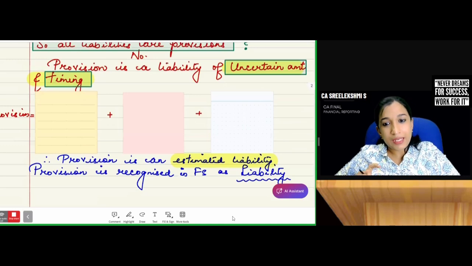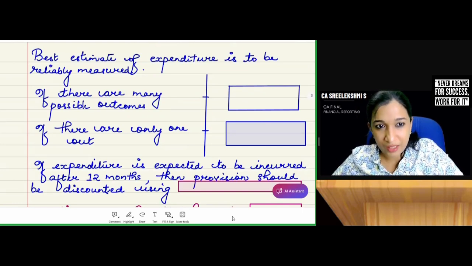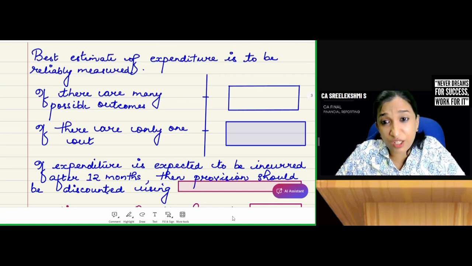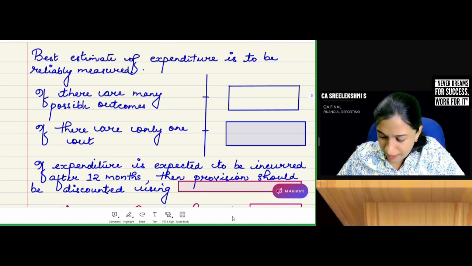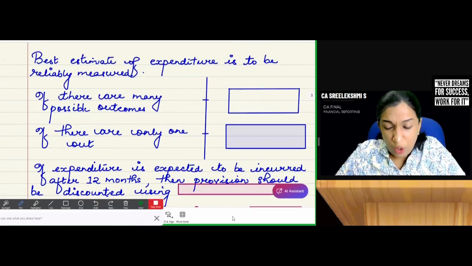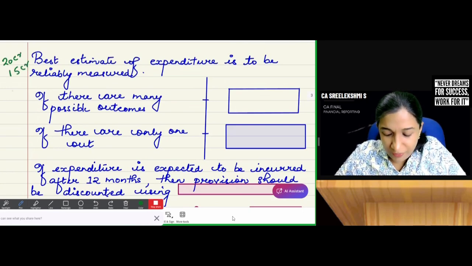Okay. Now, how do we calculate the best estimate? You said the best estimate can be reliably measured. How do you calculate it? If there are many possible outcomes, in the example we were discussing, 25 crores is the claim, but there is a possibility that we may have to pay 20 crores, or we may be able to settle in 15 crores, or in 10 crores.